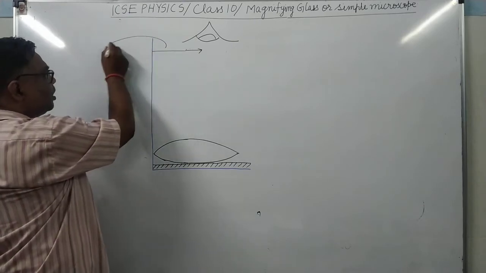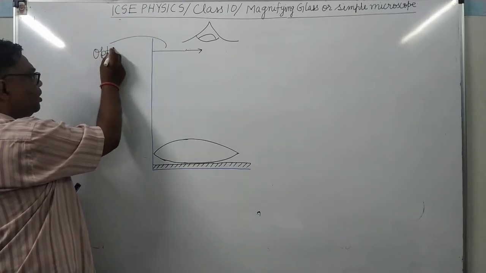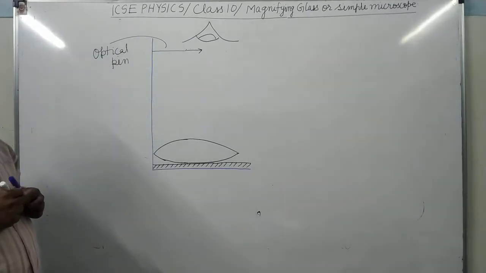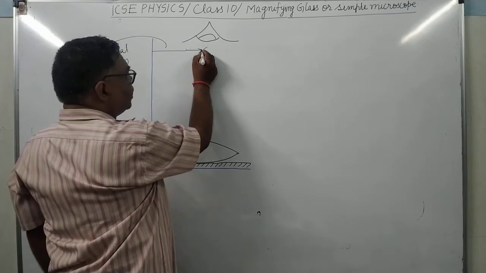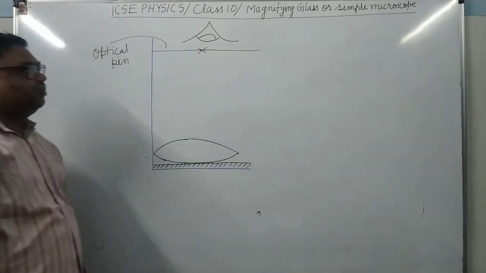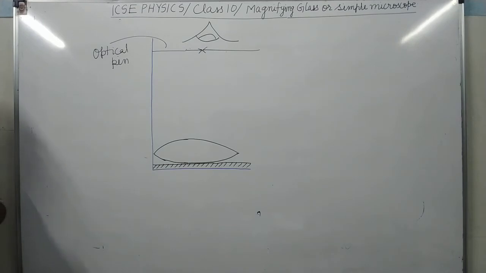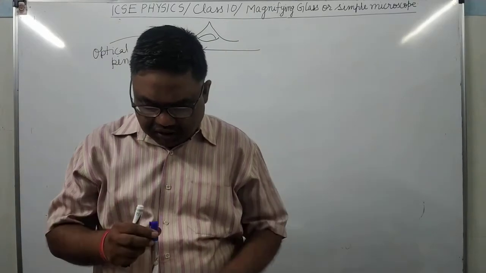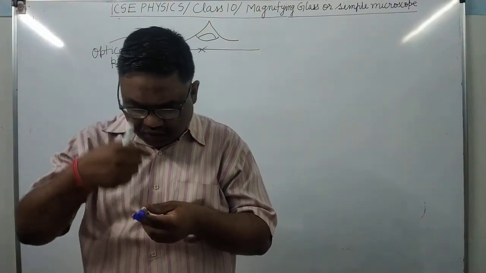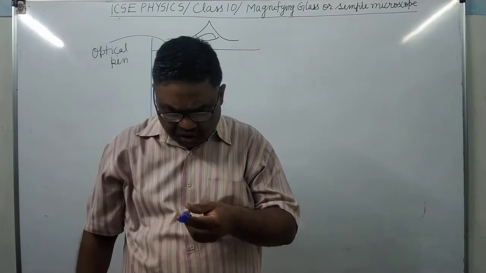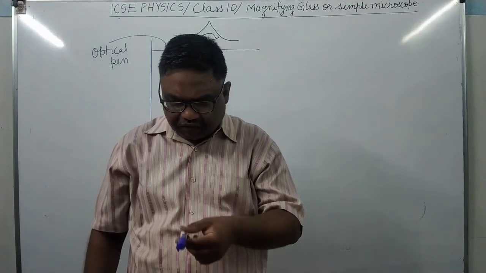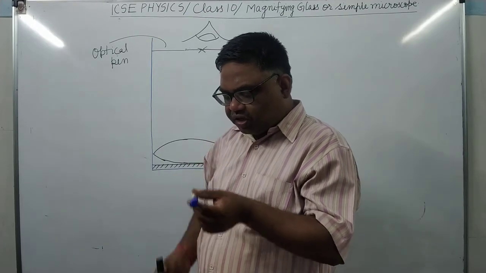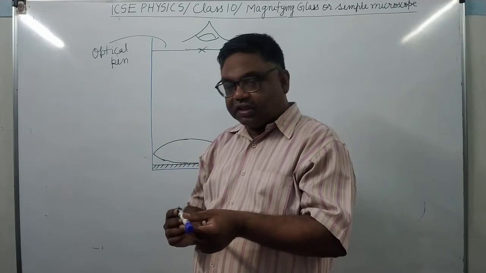This is the optical pin. We will adjust the distance of the optical pin in such a way that its inverted image forms at the same point. We are observing vertically downward, and we will adjust it such that its inverted image forms at the same point as the pin itself.